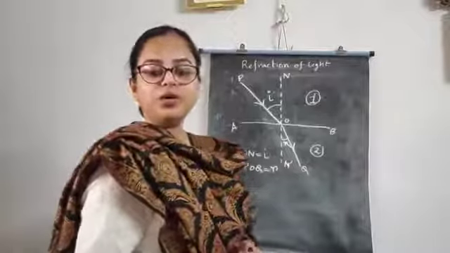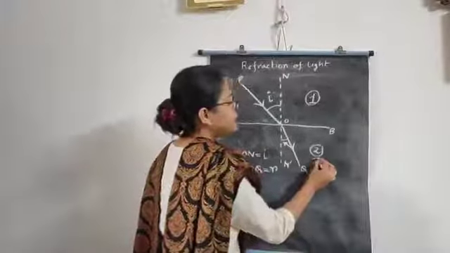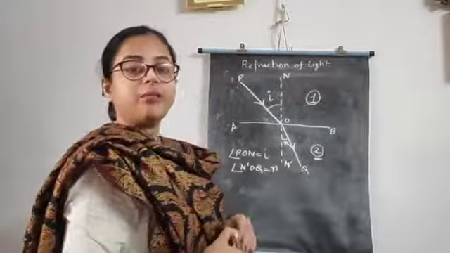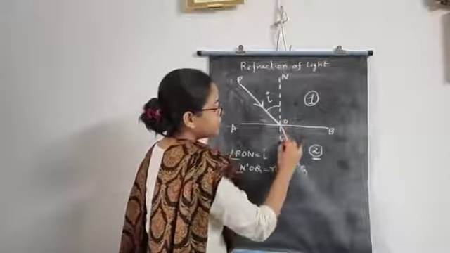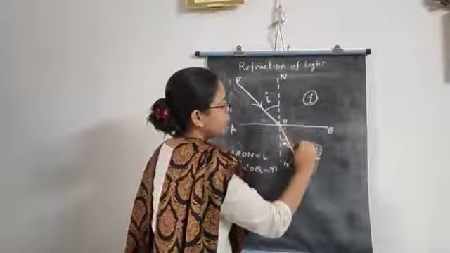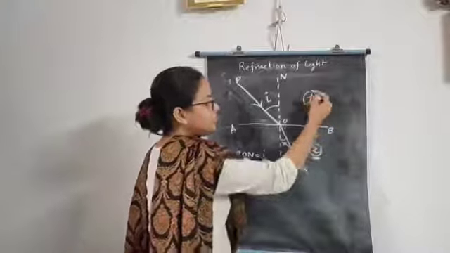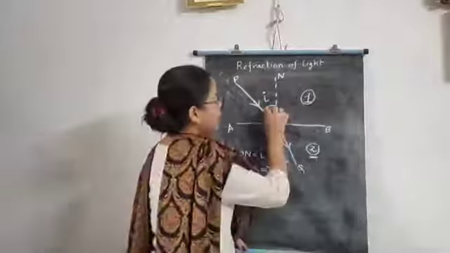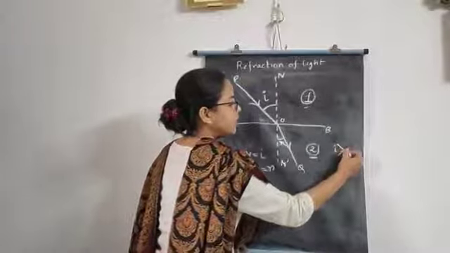Now if medium 2 is optically denser than medium 1, then what will happen? Then the refracted ray bends towards the normal. This is the normal. If there is no second medium, then the light will go in that path. And as medium 2 is denser than medium 1, the light bends towards the normal. I will be greater than R. We can say that I is greater than R.